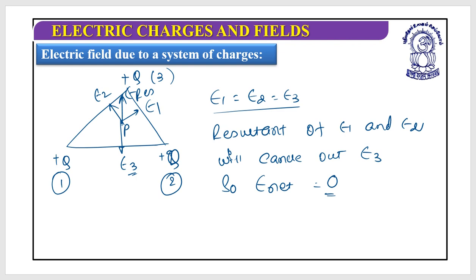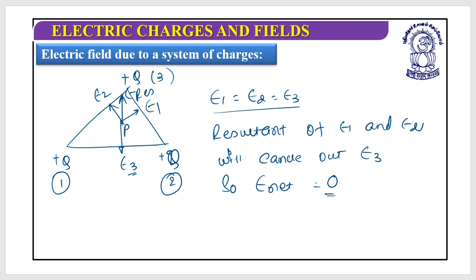But mind well, this addition would be based on vector addition. As electric field is a vector quantity, I need to do a vector addition.